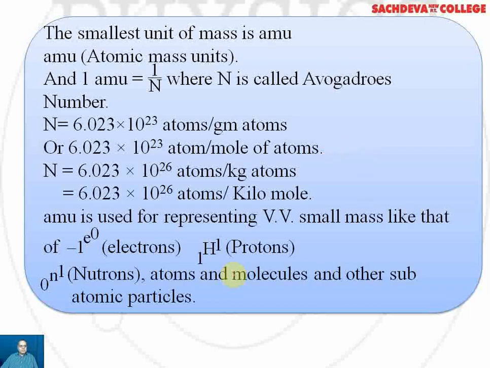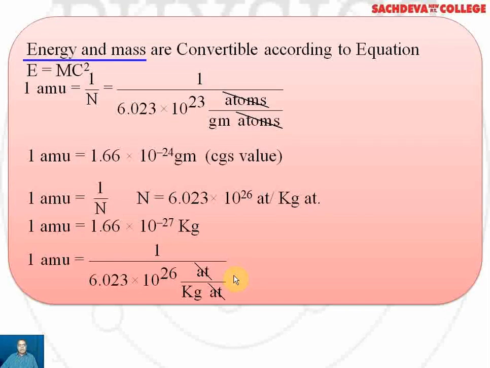But in MKS dimensions, N will be 6.023 into 10 to the power 26 atoms per kilogram atom, or it can be written as 6.023 into 10 to the power 26 atoms per kilomole. AMU is used for representing very, very small masses like that of electron mass, proton mass, neutron mass, or the masses of atoms and molecules and other subatomic particles. Energy and mass are convertible according to the equation E is equal to mc square.